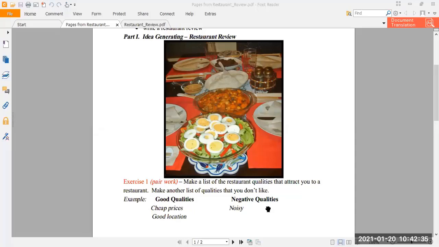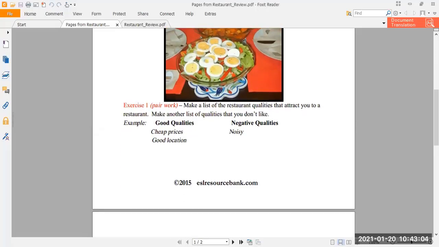So first of all, you have to collect information. Okay. And one way of collecting information about a restaurant is that you make two columns. One column is for good qualities and the other column is for the negative qualities. You can say plus and minus. What are the plus points of this restaurant and what are the minus points of that restaurant? Okay. So this is one way of collecting the information.